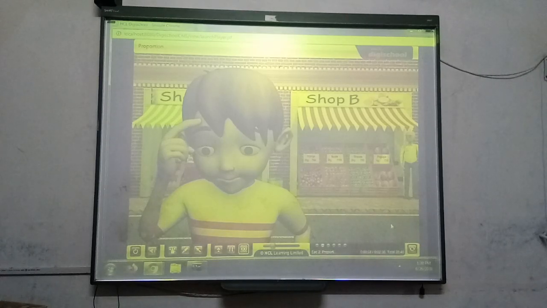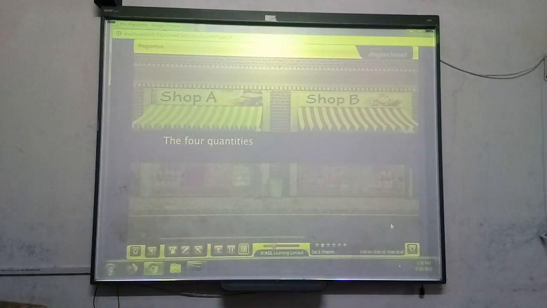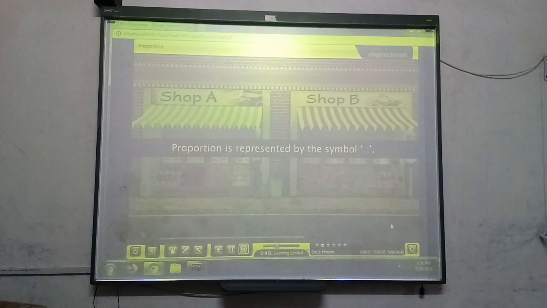Let's look more deeply into the definition of proportions. Four quantities A, B, C and D are said to be in proportion if the ratio of the first and the second quantities is equal to the ratio of the third and the fourth quantities. Proportion is represented by the symbol shown.